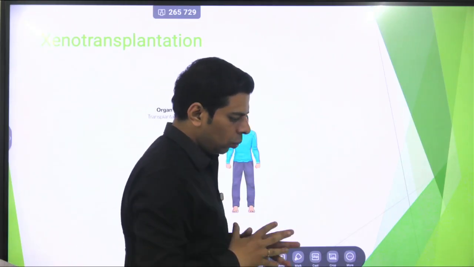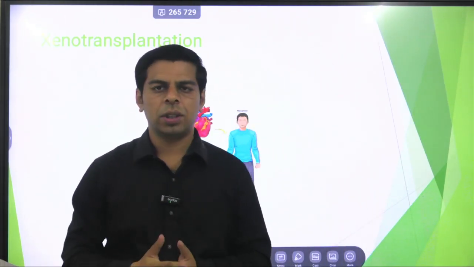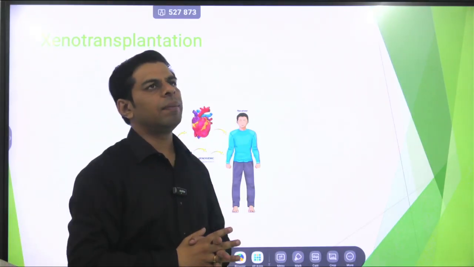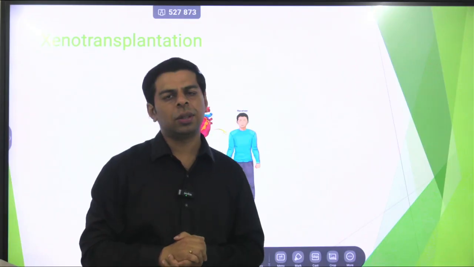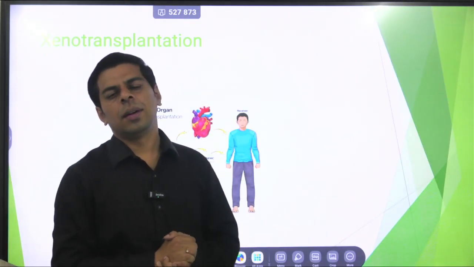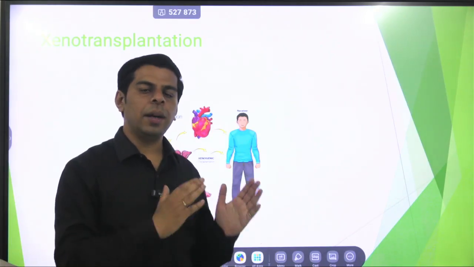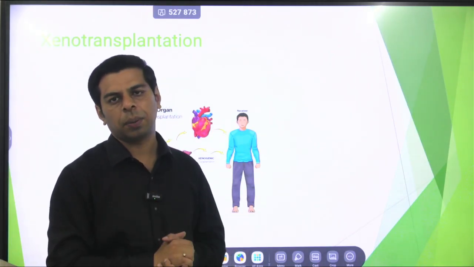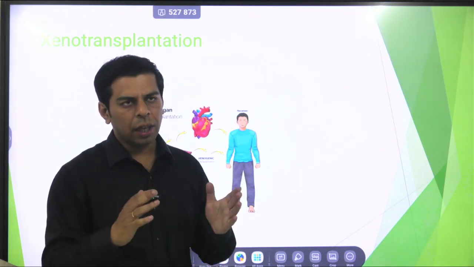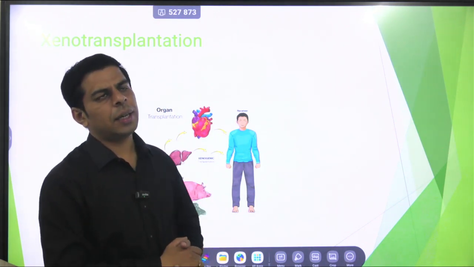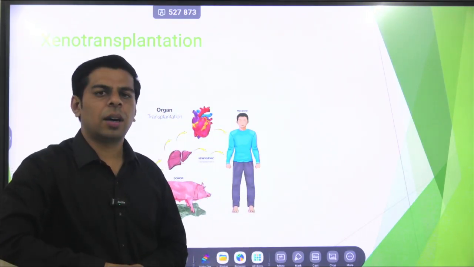Now, coming to why we are focusing on this transplantation part so much in this prelims based series, in the last 2 years there have been two bold experiments which got mixed success results. The first one catered to a person in which a pig heart was successfully transplanted, and it was an ideal example and a breakthrough for xenotransplantation, even though within a month the person died, and there was a lot of hue and cry about why such a controversial experiment was carried out in the first place.